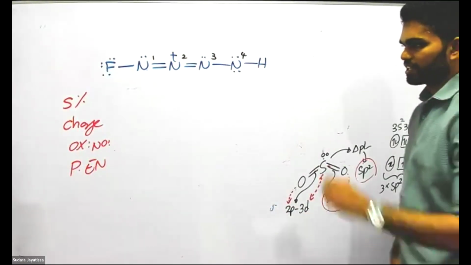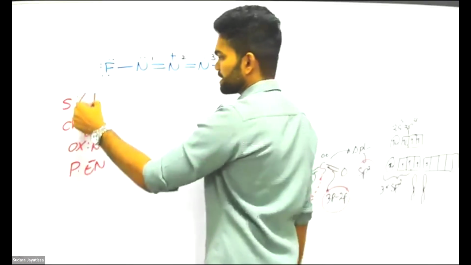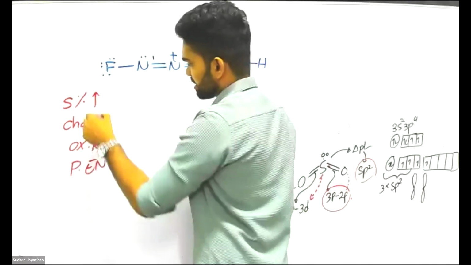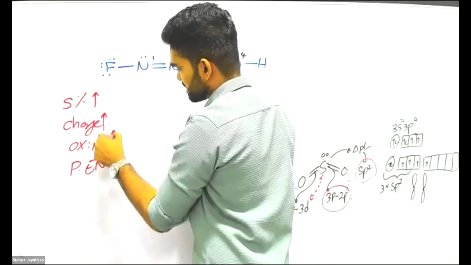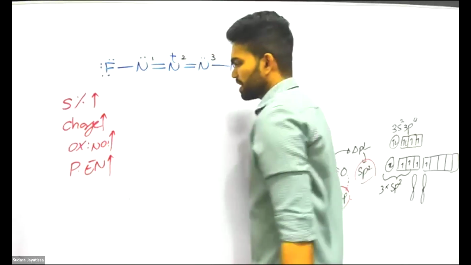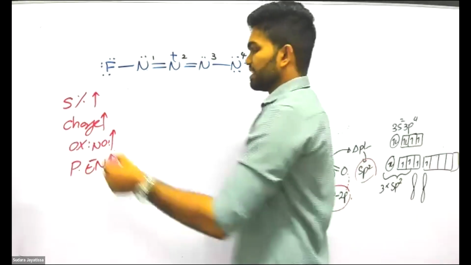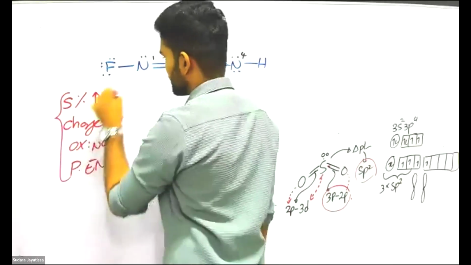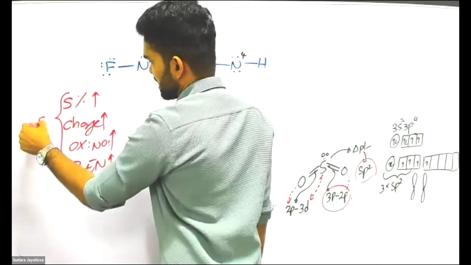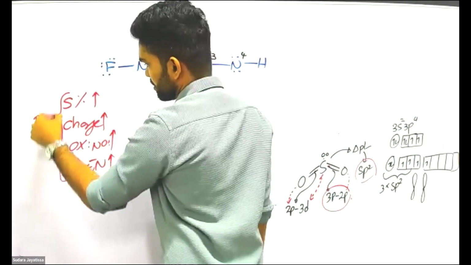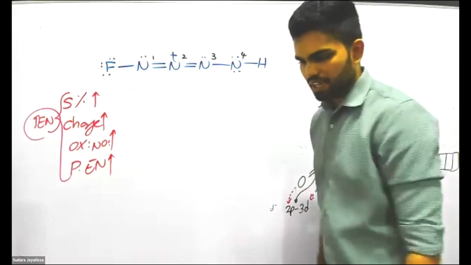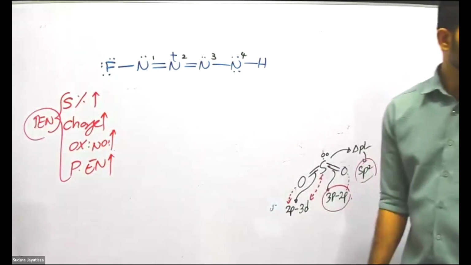If S percentage is higher, charge is higher, oxidation number is higher, peripheral atom electronegativity is higher, then the central atom, the atom we consider, that atom's electronegativity will also be higher. That's the way we compare that.